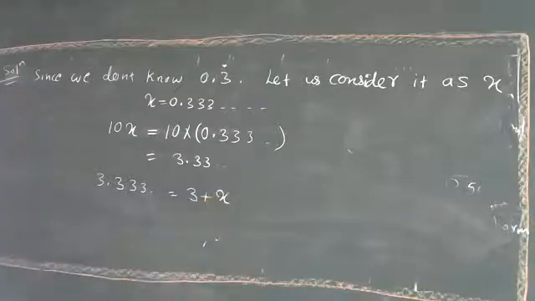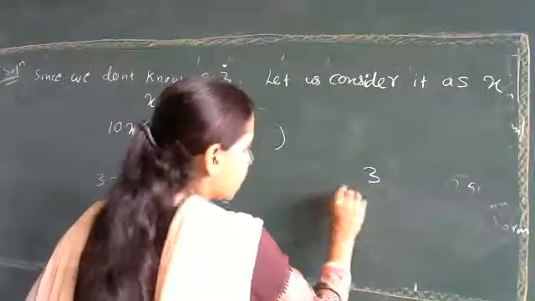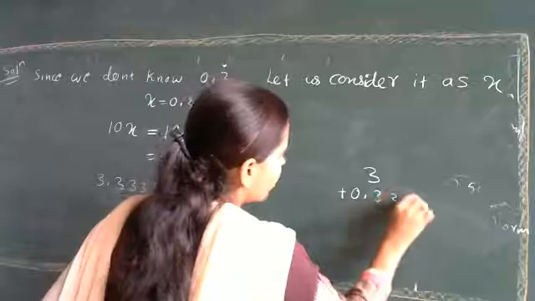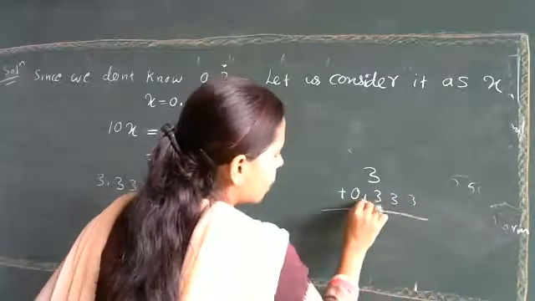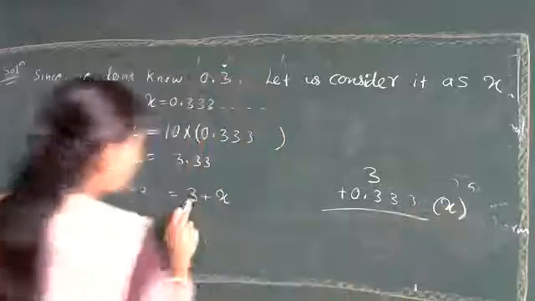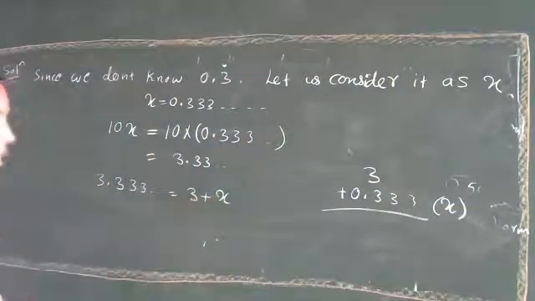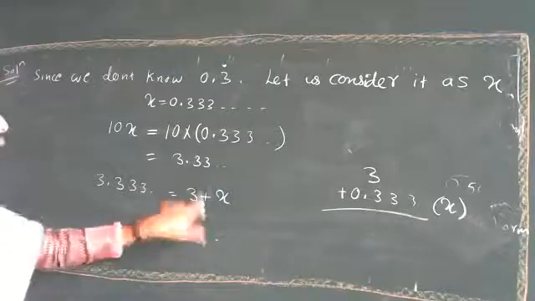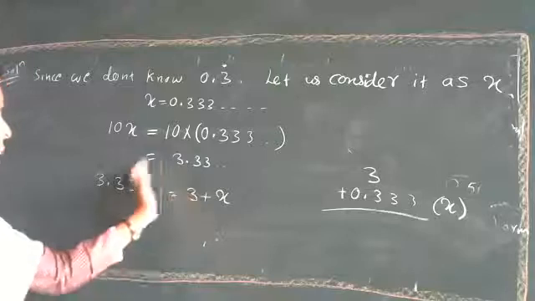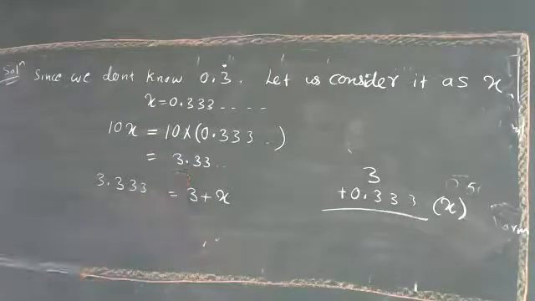Why can we write it like this? 3 plus x means 0.333, and that is nothing but x only. So whatever x we consider, you have to add it, and whatever extra part is before the decimal point, you consider it as a separate number.